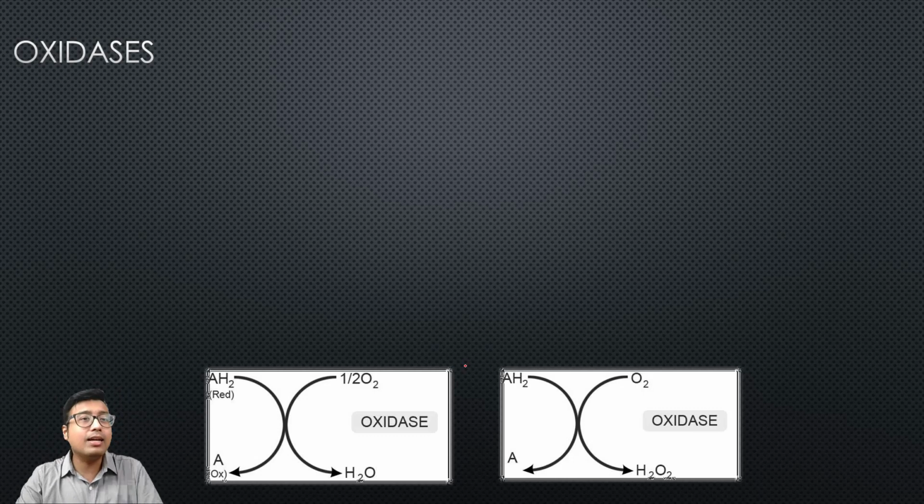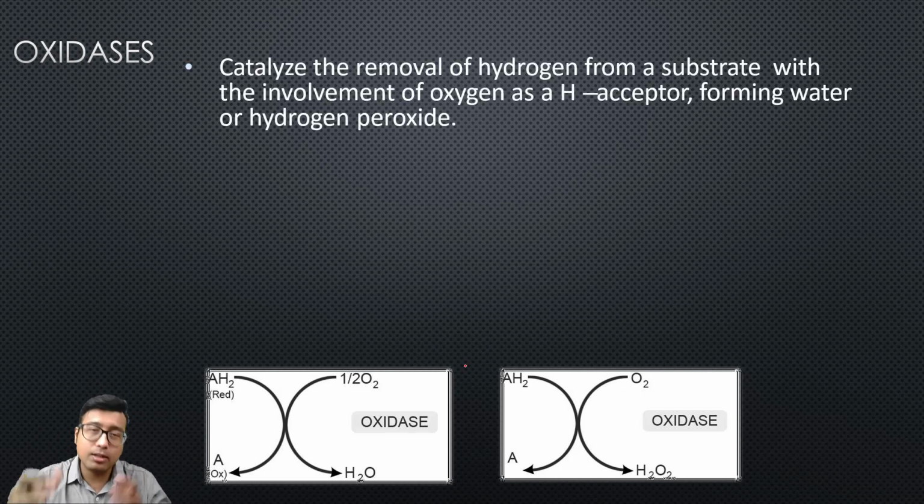So regarding oxidases, they catalyze the removal of hydrogen from a substrate. The name oxidase means it will oxidize. How do they oxidize? They remove hydrogen, with the involvement of oxygen, of course, and oxygen being the proton acceptor, it forms either water or H2O2.